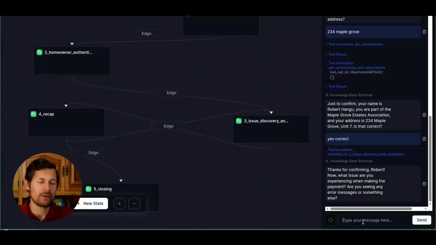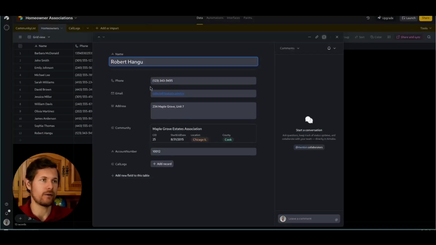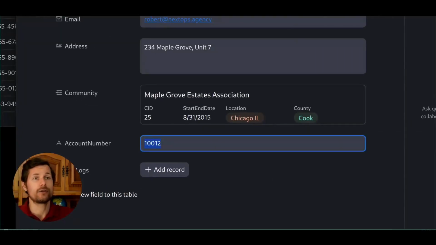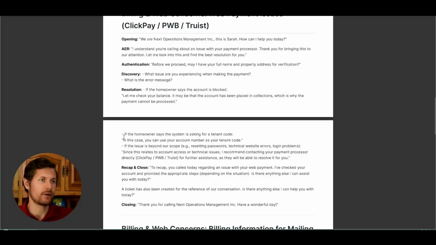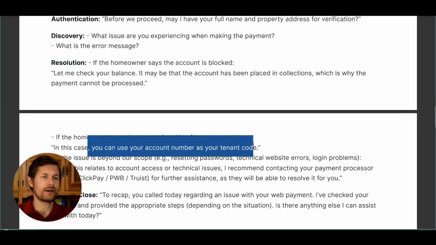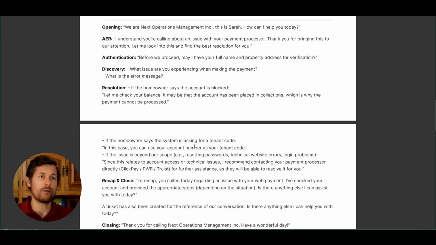It does. So now I will say the error says it's asking for a tenant code. Now let's see if it follows the protocol. It says when the system asks for a tenant code, you can use your account number as your code. Your account number is this. Give it a try. Let's have a look if the account number is correct. I go again here in the Airtable and I see, okay, this is the account. Looks good. Has it followed the protocol? Let's check. The protocol says if the homeowner is asking for a tenant code, in this case, you can use your account number as your tenant code, which is good. So it follows the steps that are in the RAG data.